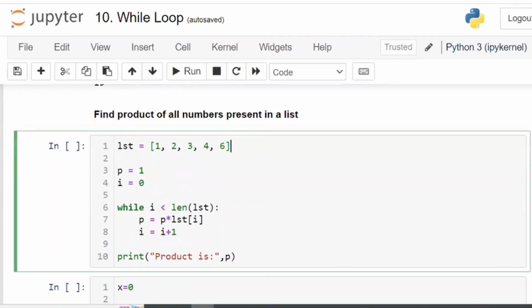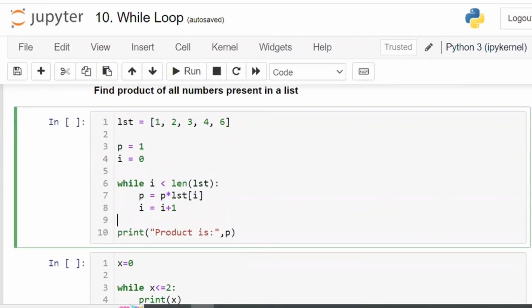Now find the product of all numbers in the list. How to find the product in the list using the for loop, we have observed the same example in the for block. Now I'm doing the same thing in the while block. I'm assigning the product the value 1 initially, and the index is equal to 0, and I'm incrementing it by 1. That is the only thing I'm doing.